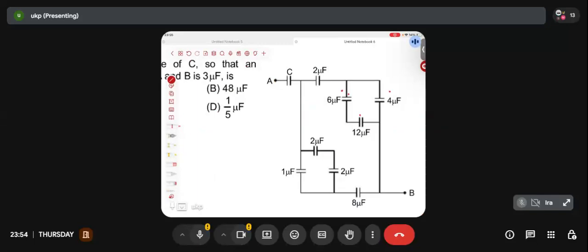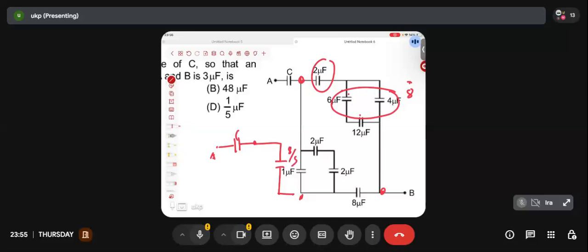4 and 4 are connected in parallel. So what will be the equivalent of all of this? 8. 8 and 2 are connected in... wait, first let's come to this particular part. 8 and 2 are connected in what, by the way? Let me draw it here. Series. 8 and 2 are connected in series. So what would be their equivalent? Between these two points, instead of writing 8 and 2, I can replace it by 16 by 10. 16 by 10 is 8 by 5.